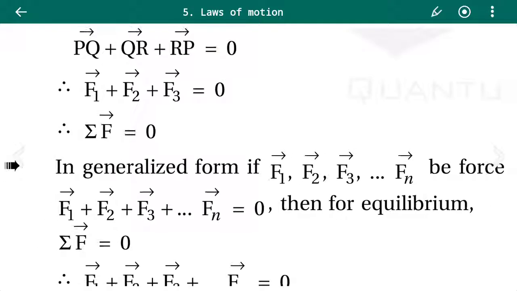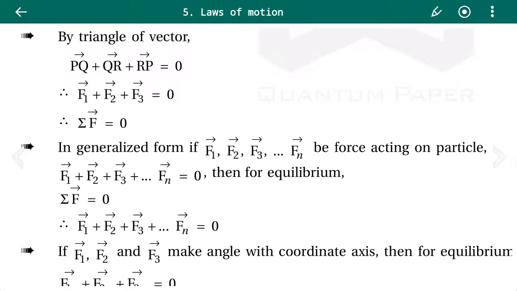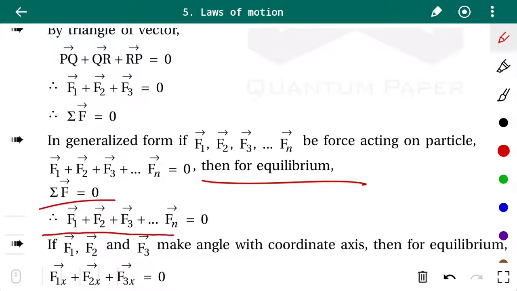So summation of F equals 0. In generalized form, if there are a number of forces acting on a particle, then F1 plus F2 plus F3 up to Fn equals 0. Then for equilibrium, the summation of vector F equals 0. That shows that when all the forces are added, it should equal 0.